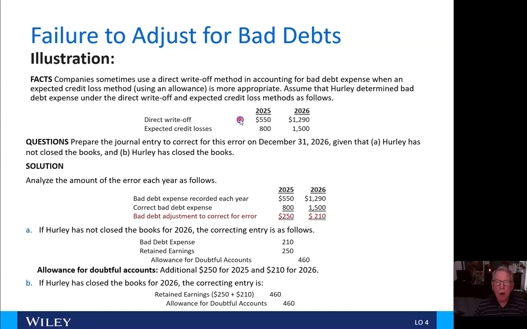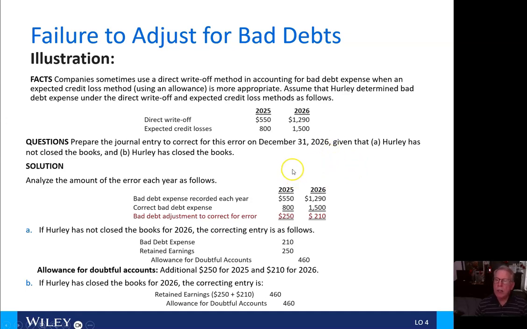Under the direct write-off method, we'd have $550 in 2025 with expected credit losses of $800. In 2026, direct write-off of $1,290 and expected credit losses of $1,500.